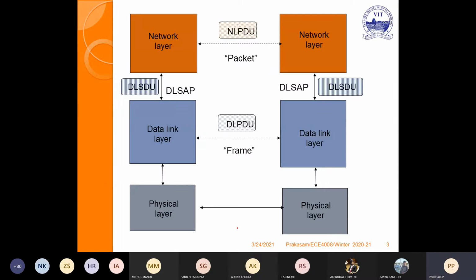For example, let us consider this is the network layer. This dotted line indicates the virtual connection.